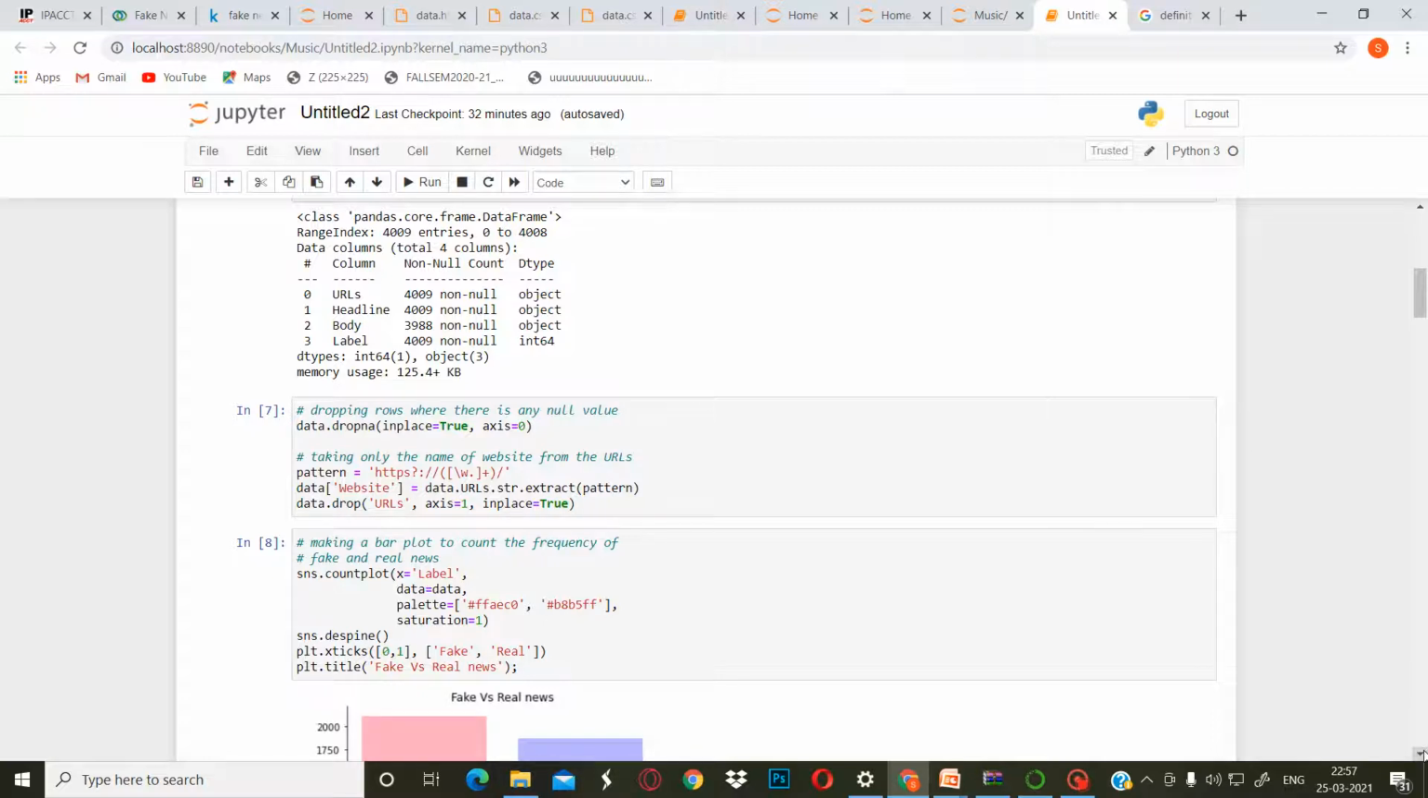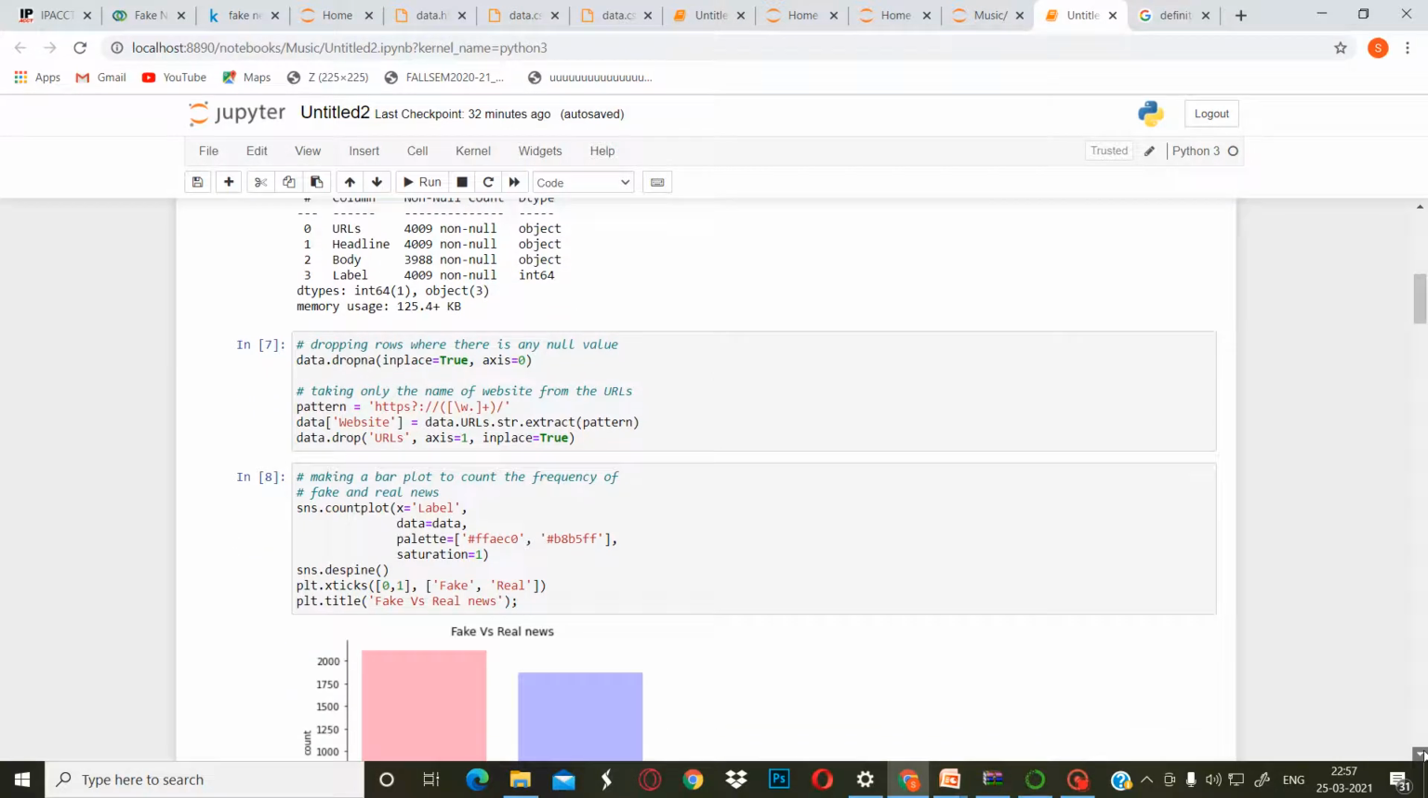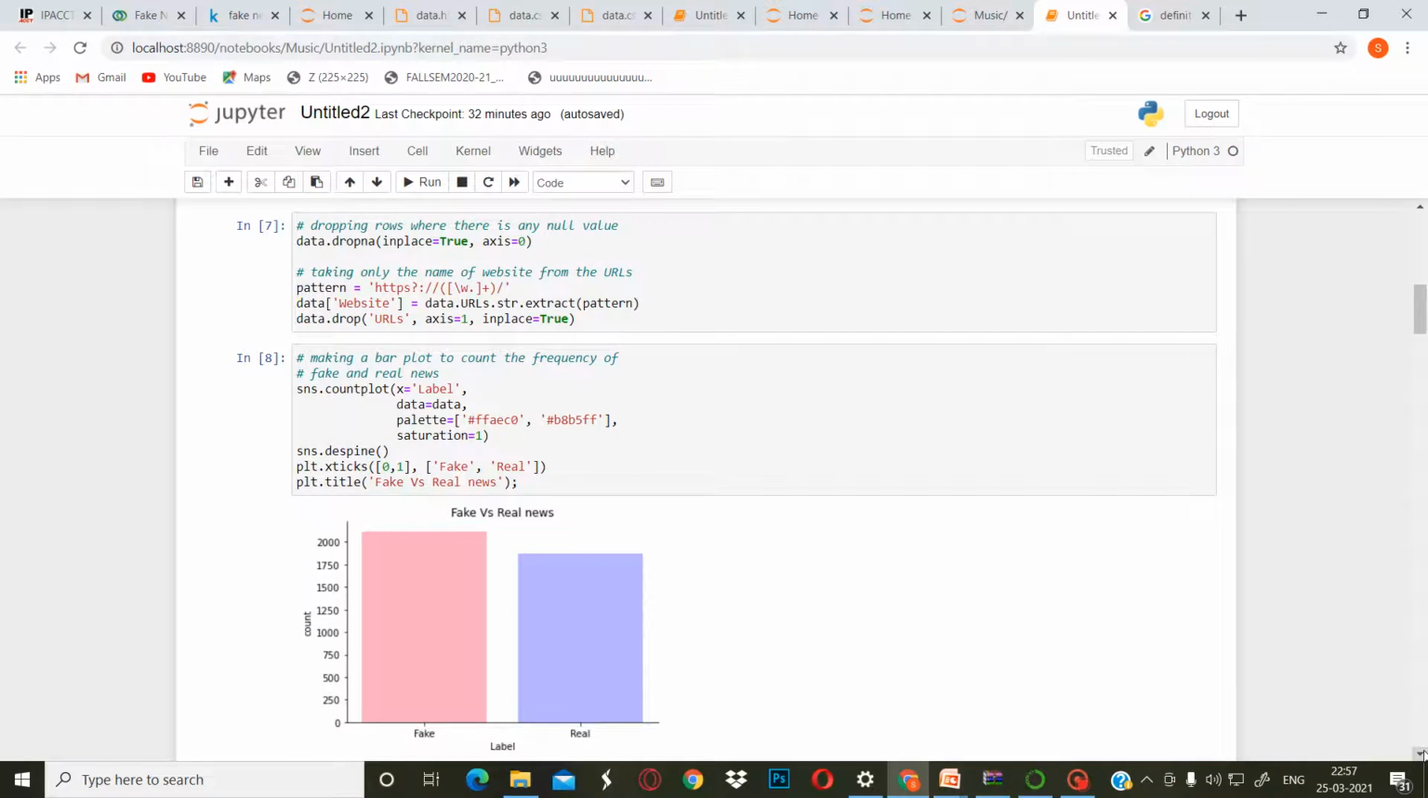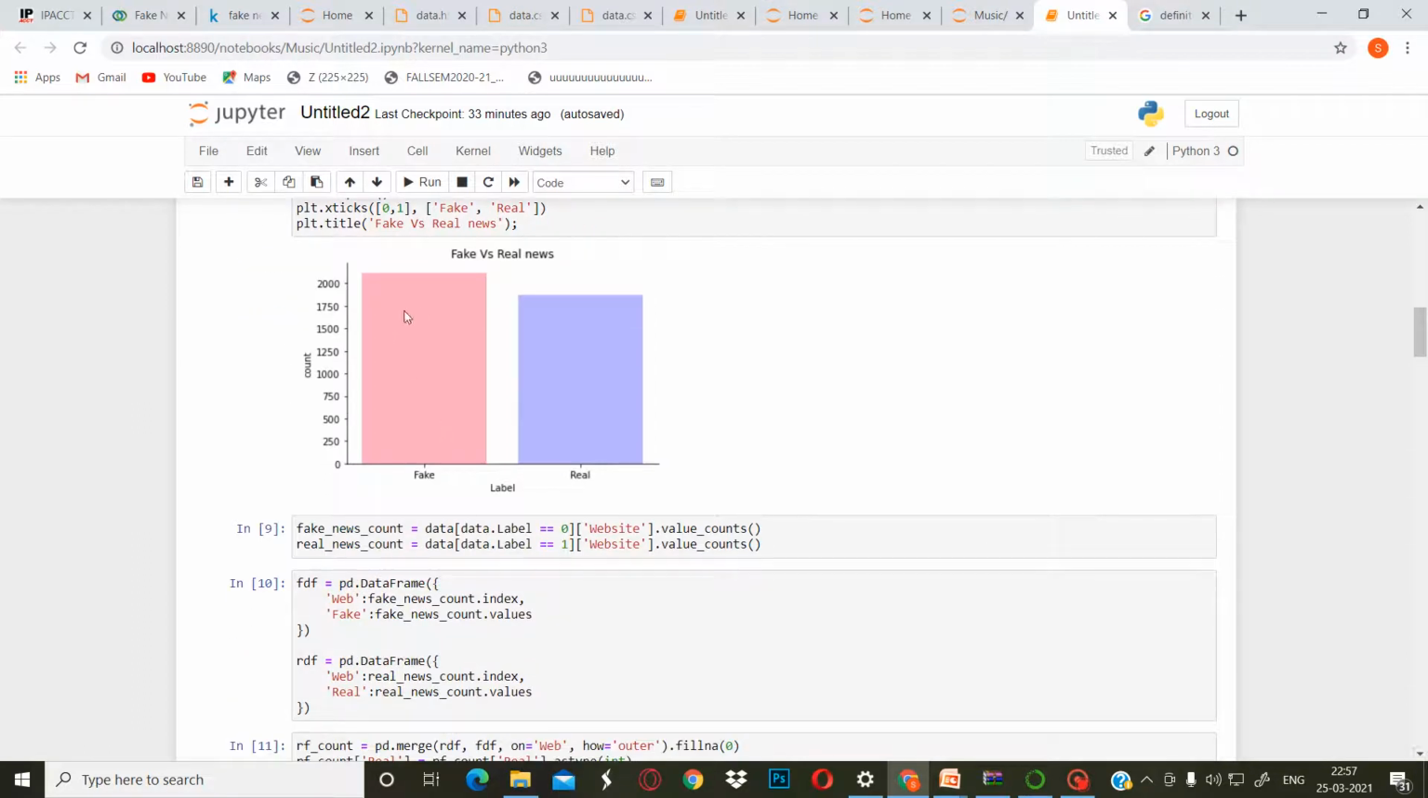Then we have taken only the name of the website from the URL, specifying a particular pattern. Then we made a bar plot to count the frequency of fake and real news using the sns.countplot command, and here it has given the result. It shows the amount of fake news, and the amount of real news, which is less. Then we used the fake news count in order to count the amount of fake news and real news.